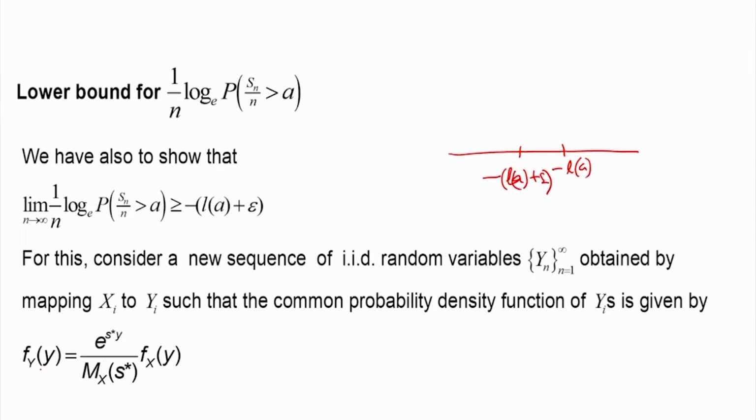F_Y of y, the PDF of any Yi, is transformed by e to the power s star y, where s star is the point at which this rate function is computed, divided by M_X of s star, into f_X of y. This is the relation between f_Y of y and f_X of y at a point y.